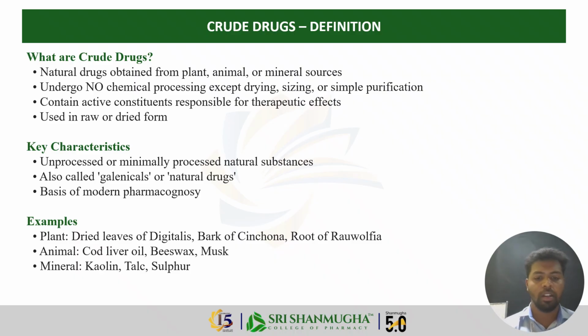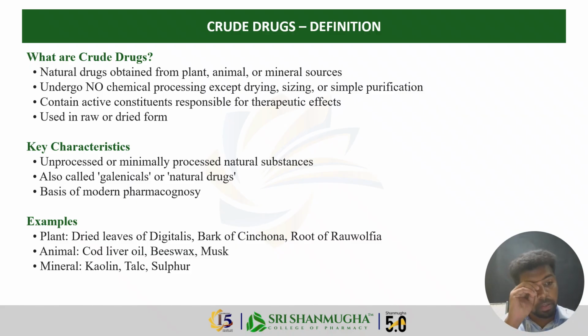It contains quinine, one of the anti-malarial drugs. The leaf of digitalis contains cardiac glycosides, and the root of rauwolfia contains reserpine. So these are all crude drugs, the plant part used as it is. You will also hear them called galenicals or natural drugs. They form the very foundation of modern pharmacognosy.